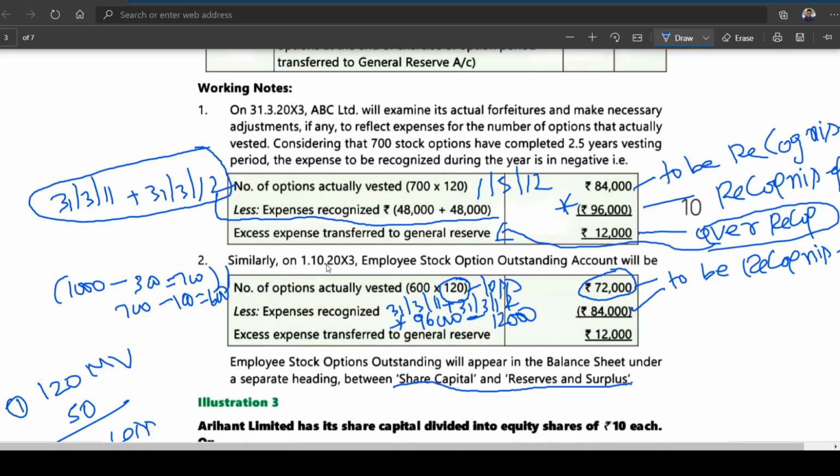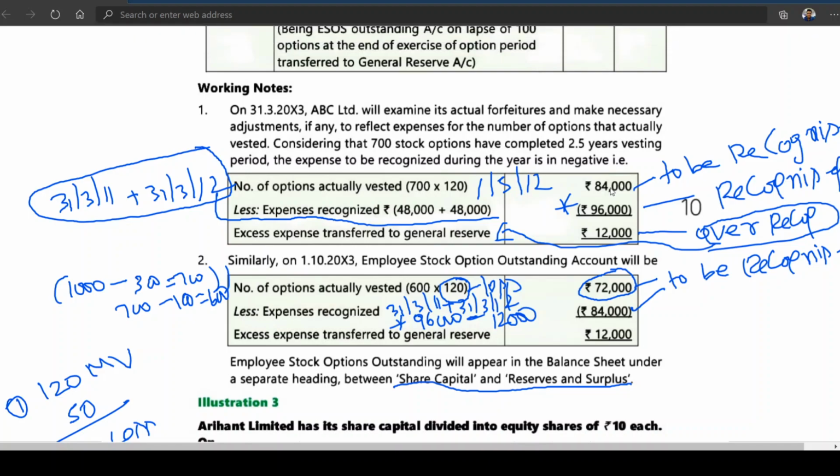Now, by the time the exercise period is completed, 600 into 120, 72,000 is to be recognized. But already how much has been recognized? 96. Out of 96, how much gain has already been transferred? 12,000. So therefore 84,000 has been recognized, and the gain is 12. I told you the total gain will be 12 plus 12, 24. If you split it, it will be like that.